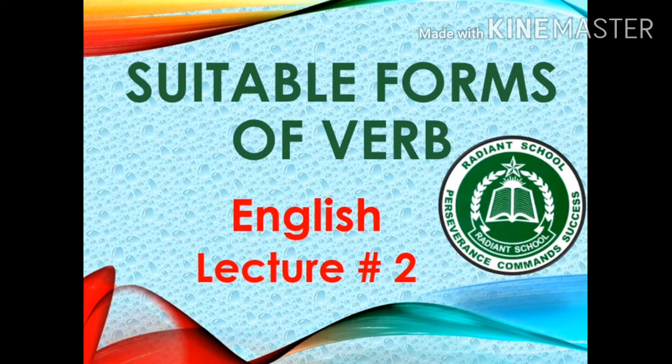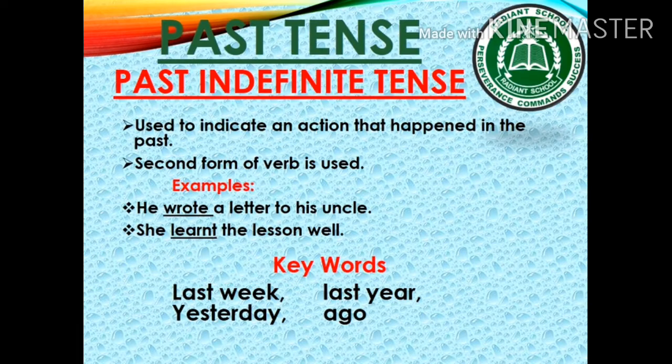As you know that in the previous lecture we started a very important grammatical topic, suitable forms of verb, and you got a comprehensive lecture about it. We have finished with the present tense and today we shall take a start with past tense. Like present tense, past tense has four forms: past indefinite, past continuous, past perfect and past perfect continuous.